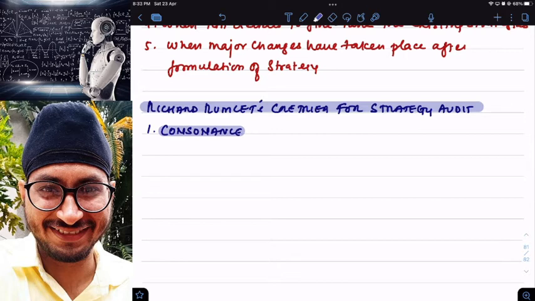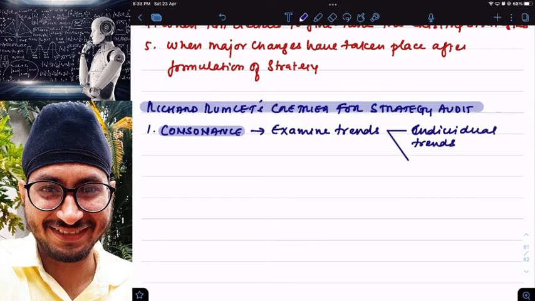Consonance means what? Examining the trends. Here, it can be individual trends also. It can be overall trends also. Here, I just want to examine the trends and patterns of my strategy. Either it can be individual trends or overall trends.